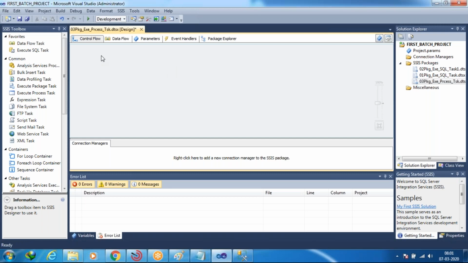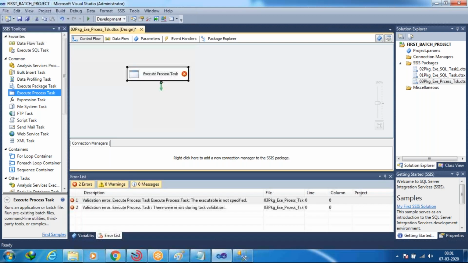For doing that in SSIS, which task are we going to use? See, we require the Execute Process Task. Where is that? Here in the Common category, there is Execute Process Task. Just drag and drop that Execute Process Task into the control flow region. This is the control flow region.